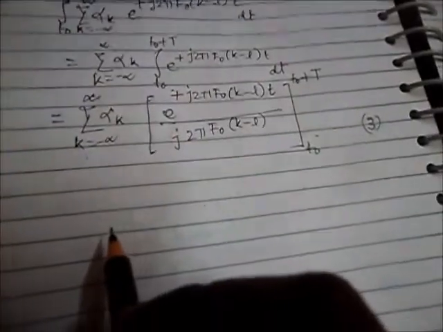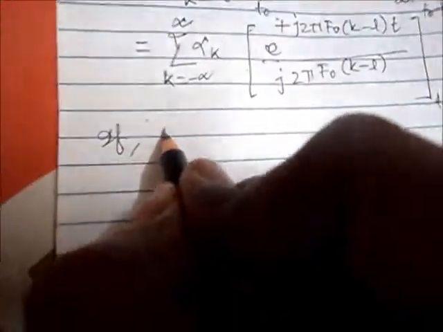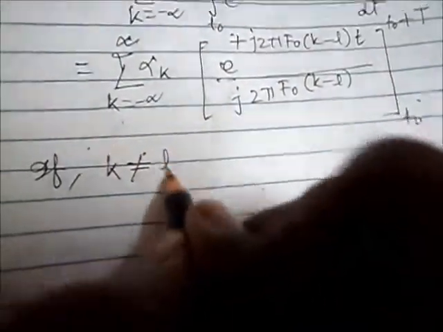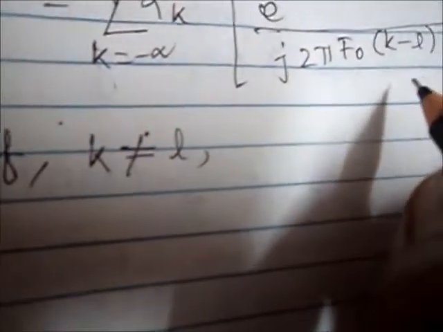Now in equation 3, if k is not equal to l, then the bracket term tends to totally 0.